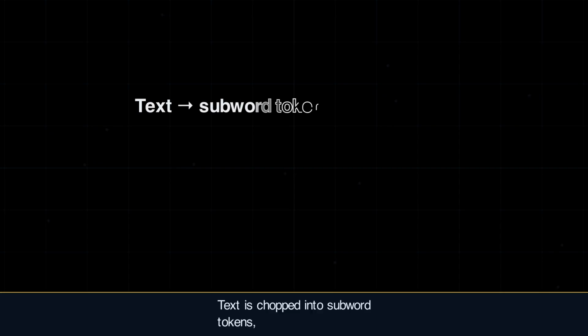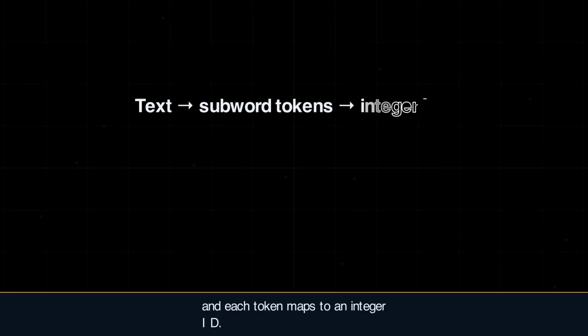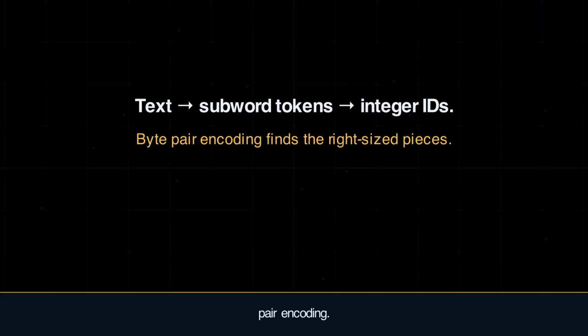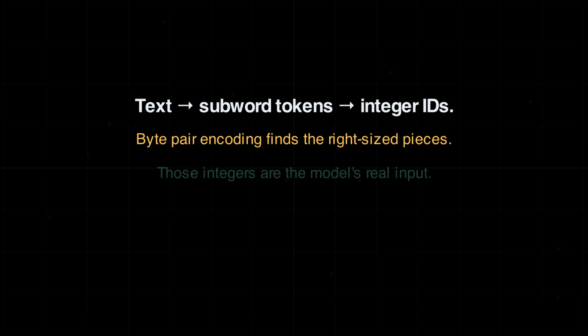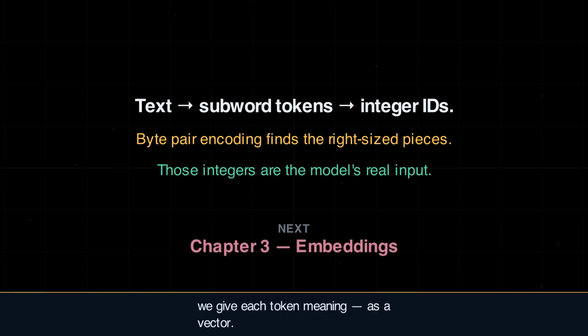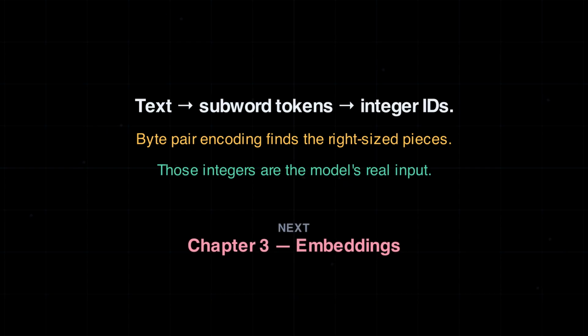So, tokenization. Text is chopped into subword tokens, and each token maps to an integer ID. Not too many, not too few, a balance learned by byte pair encoding. Those integers are the model's real input. But an ID is just a name. Next, we give each token meaning as a vector. Chapter 3: Embeddings.